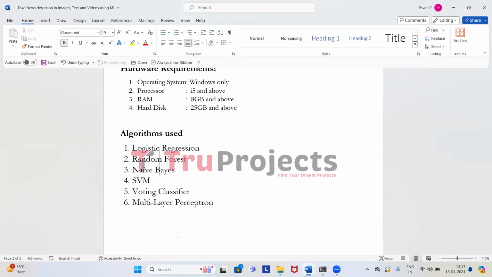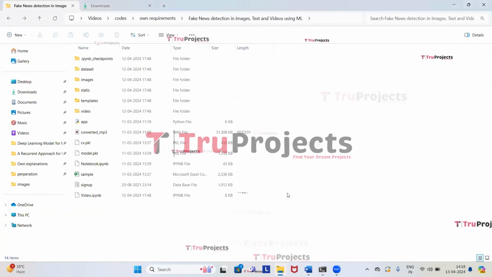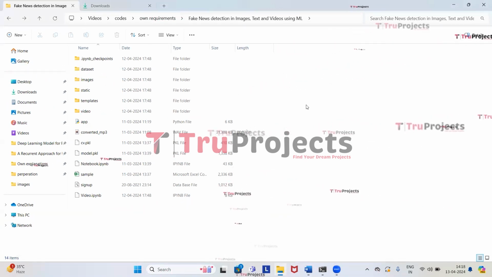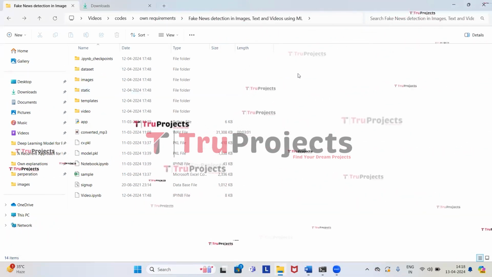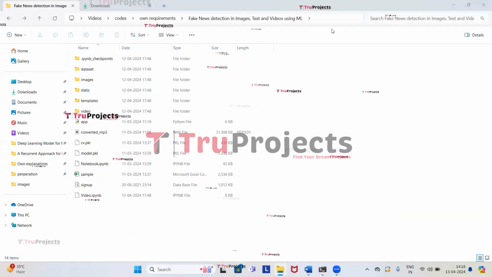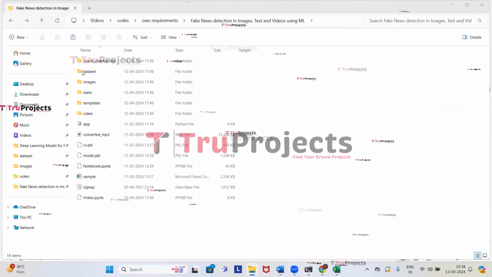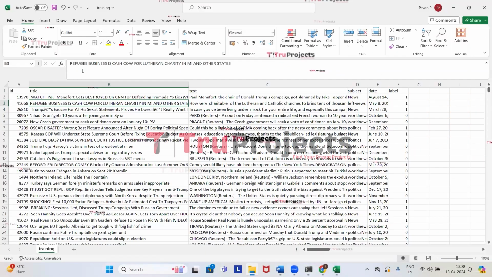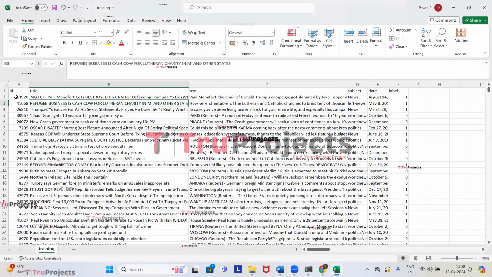To execute it, first we have to open the code folder which contains the source code files. So these are the source code files in the code folder of the project. Now we will understand each file and how it will be used in the project. So here in the first folder, we have the dataset used in the project. So this is the dataset.